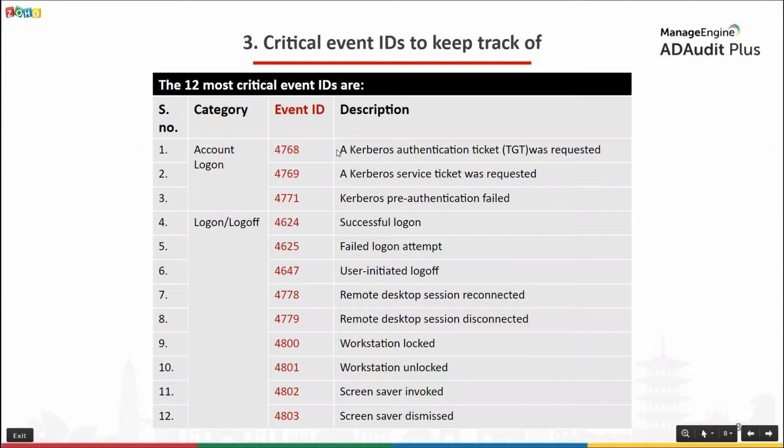Event ID 4625 gets logged every time there is a failed logon in your environment. Event ID 4625 helps you track brute force and other password guess attacks, which are characterized by a sudden spike in logon failures.